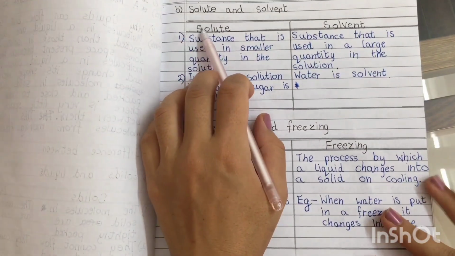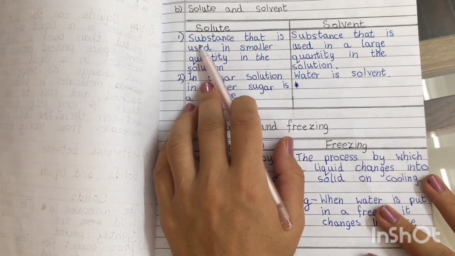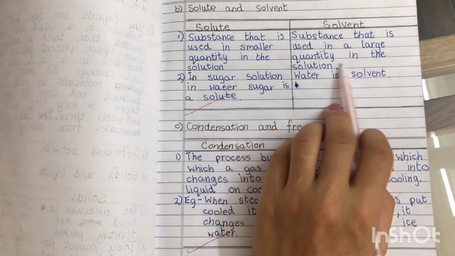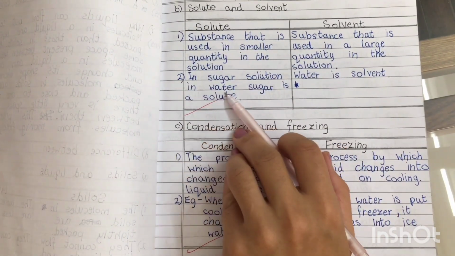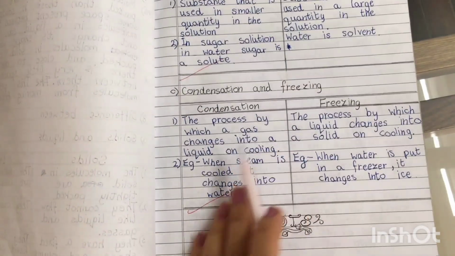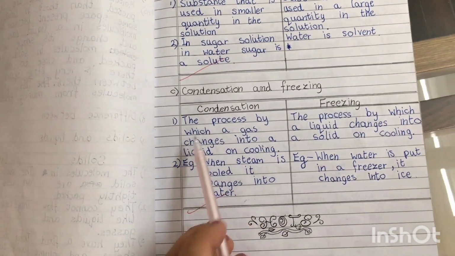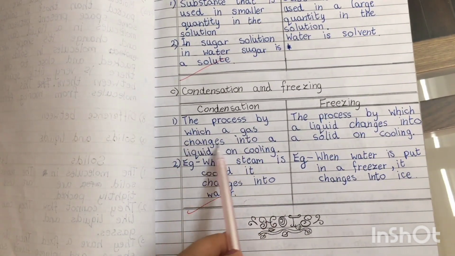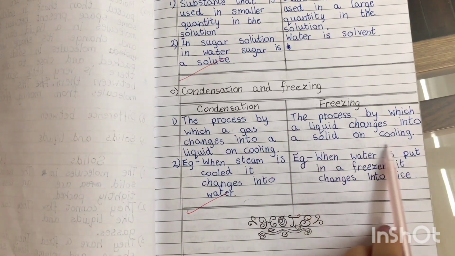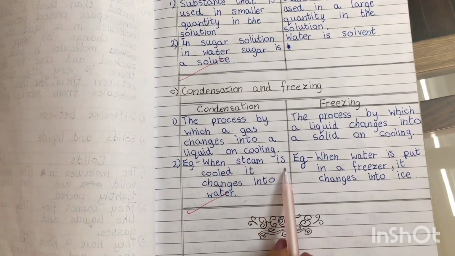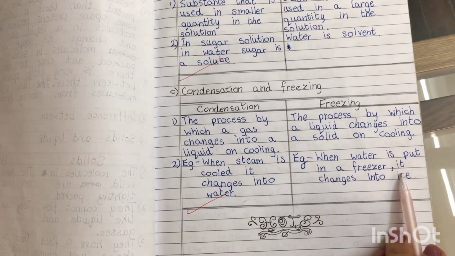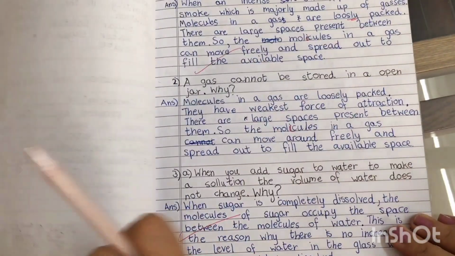Difference between solute and solvent. Solute: substance that is used in a smaller quantity in the solution. Solvent: substance that is used in a large quantity in the solution. In sugar solution in water, sugar is a solute and water is a solvent. Condensation and freezing. Condensation is the process by which a gas changes into a liquid on cooling, and freezing is the process by which a liquid changes into a solid on cooling. For example, when steam is cooled, it changes into water, and when water is put in a freezer, it changes into ice.